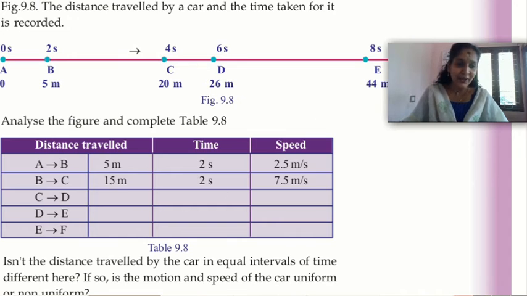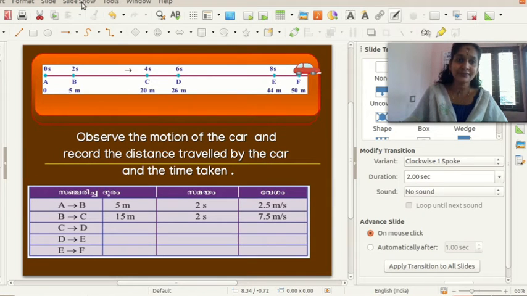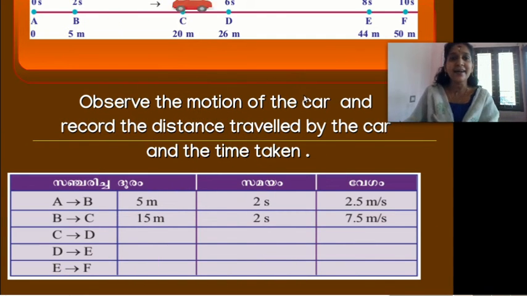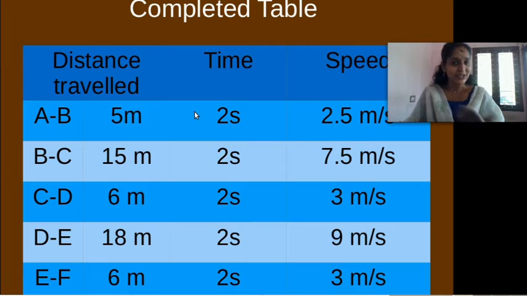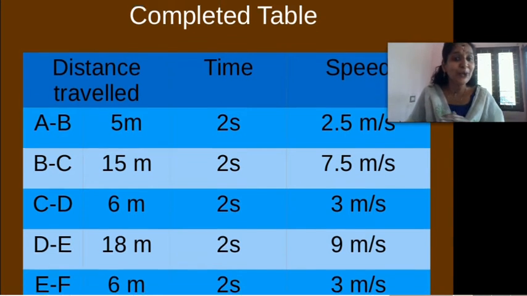Next, we can look at our slides. So, in this case, your car covered unequal distance in equal intervals of time. This type of motion, this type of speed, is called non-uniform speed. The car covered unequal distance in equal intervals of time. This type of speed is called non-uniform speed.